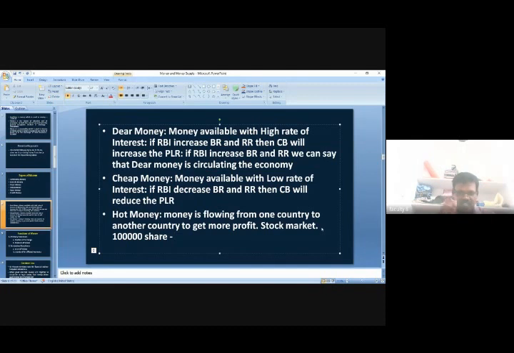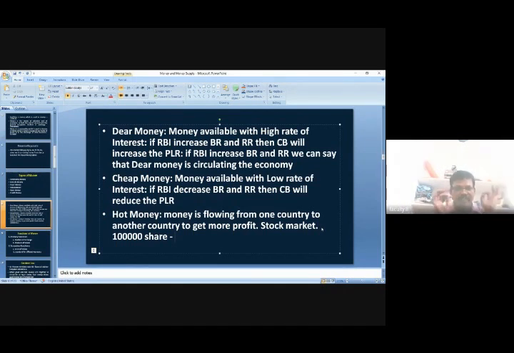That is the investor, the shareholder. How will they think? If I purchase in the Bombay stock market, I will get this return. If I purchase the share in the national stock market, how much profit will I get? And if I purchase the share in the New York stock market, how much profit will I get? Like that, the buyer will compare, if I invest money in a particular market, where will I get more profit.